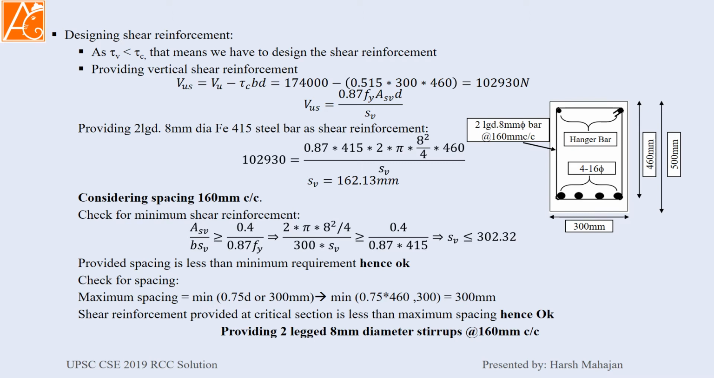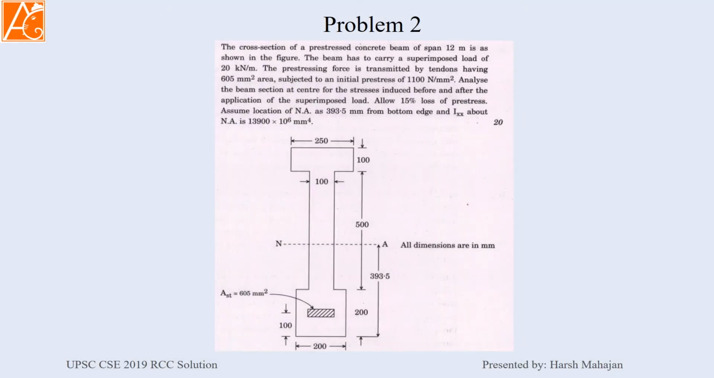Now jumping to problem number 2. The cross section of a pre-stressed concrete beam of span 12 meter is shown in the figure. This is the cross section. The beam is carrying the superimposed load of 20 kN per meter. So this is superimposed load. That means you have to calculate the dead load.